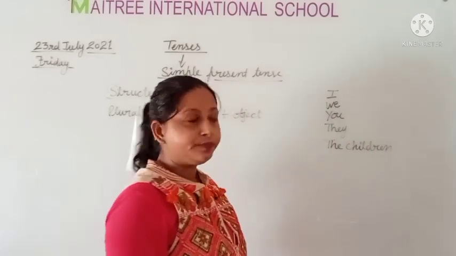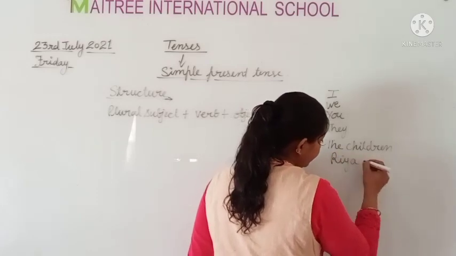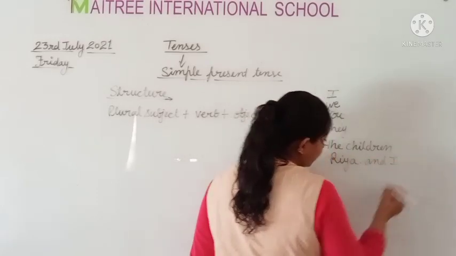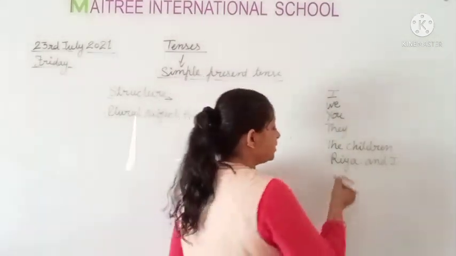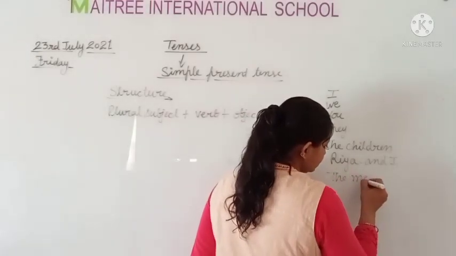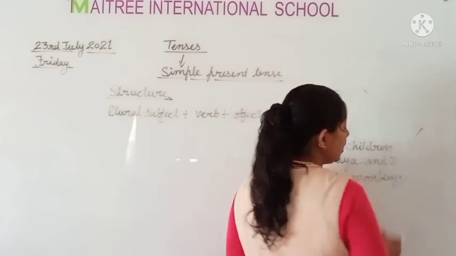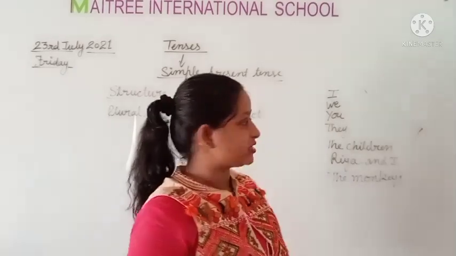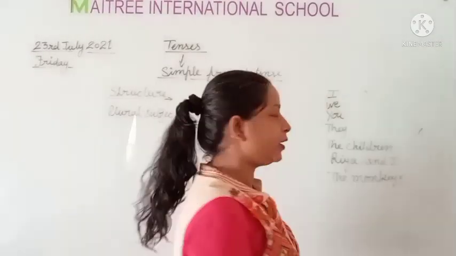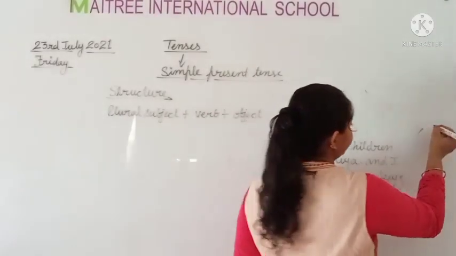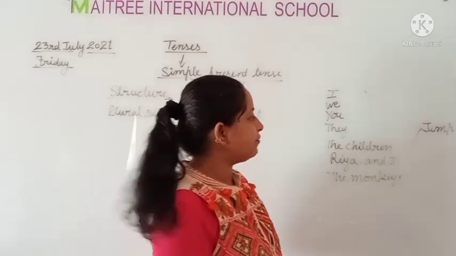When we have a subject, the children, this is the plural. Okay, the children, my sisters, and Ria and I, or you and I. Okay, the children, the monkeys, the boys. Then we use verb but without s or es. How? When we have verb jump, then we use only jump. Okay, without s or es.